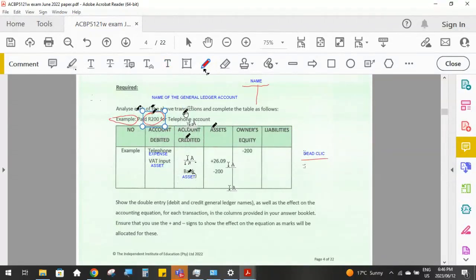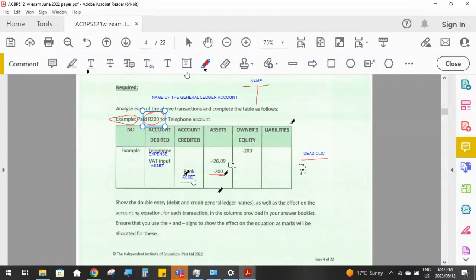So our asset bank decreased by 200 Rand because we paid 200 Rand out of the bank account. We are assuming that that 200 Rand is the including VAT amount.